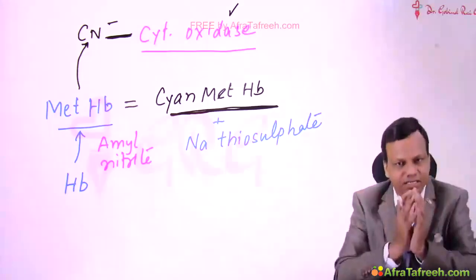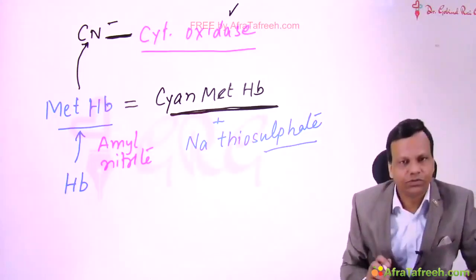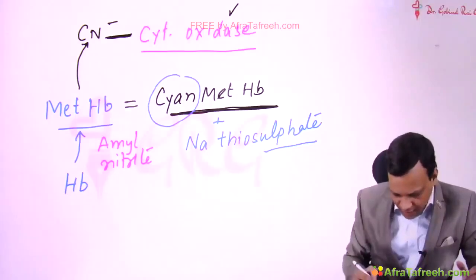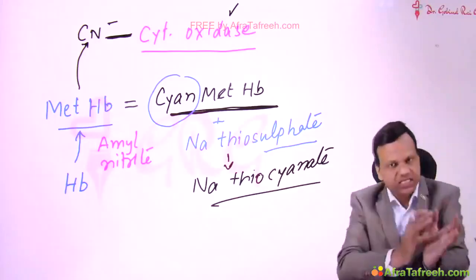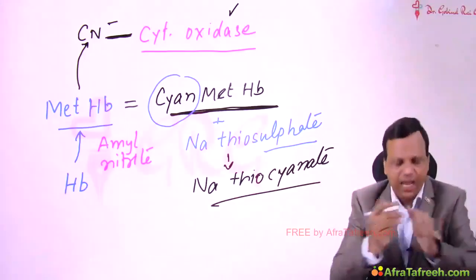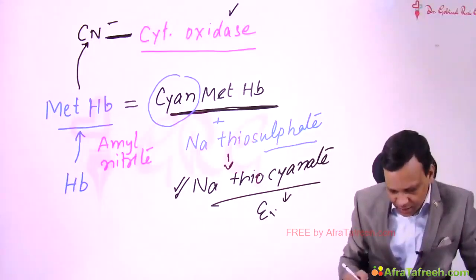What it does is exchange its sulfur group with the cyanide group. So the cyanide from the methemoglobin is removed and the compound formed is sodium thiocyanate. So sulfur is exchanged with the cyanide. Thiosulfate is converted to thiocyanate, and thiocyanate is water soluble and can be easily excreted by the kidney.